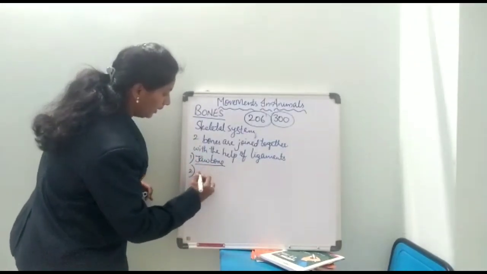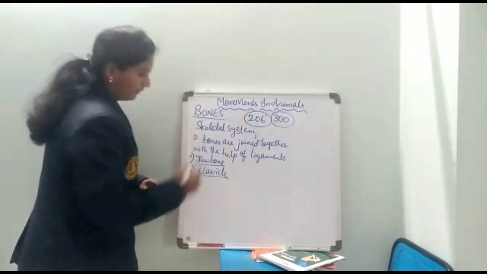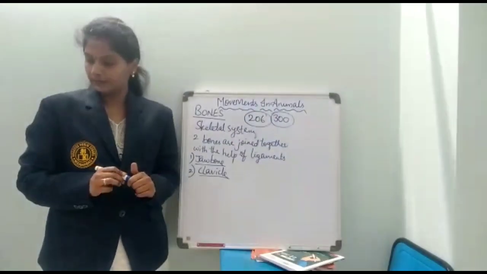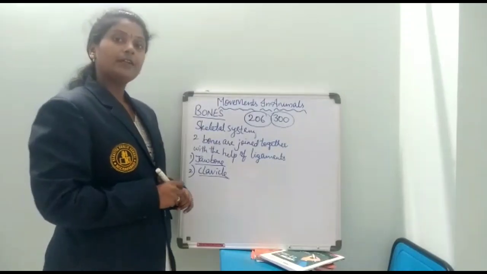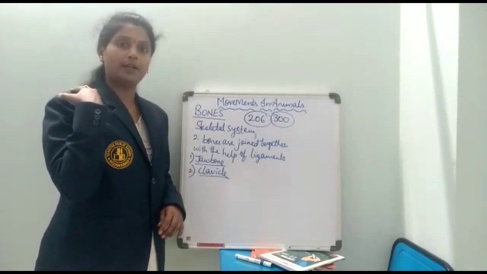Next is the clavicle. The clavicle is the bone present in the shoulder region.